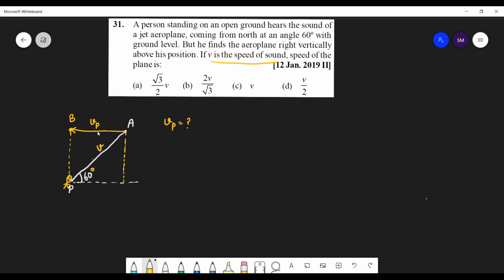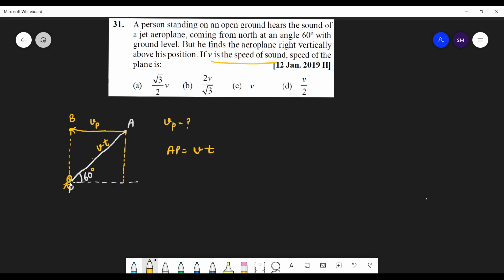So obviously two distances are traveled here. One is this AB and one is this AP. So AP is the distance traveled by sound. Sound traveled this distance and the velocity is constant, V. Okay. And how much time taken? Let T be the time taken. So this distance AP is Vt.